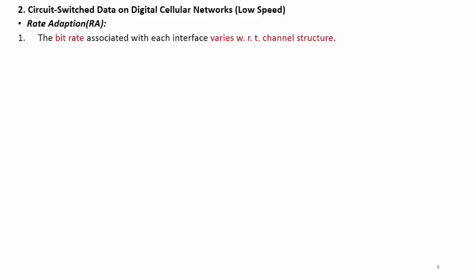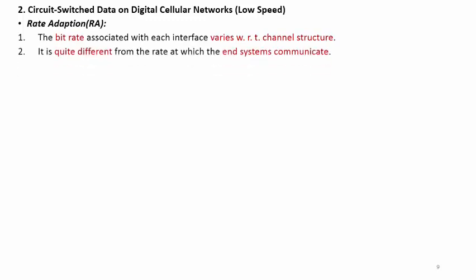The bit rate associated with each interface varies with respect to the channel structure. Depending on the devices available and connected with the network, variations in the bit rate are observed, and it is quite different from the rate at which the end systems communicate.